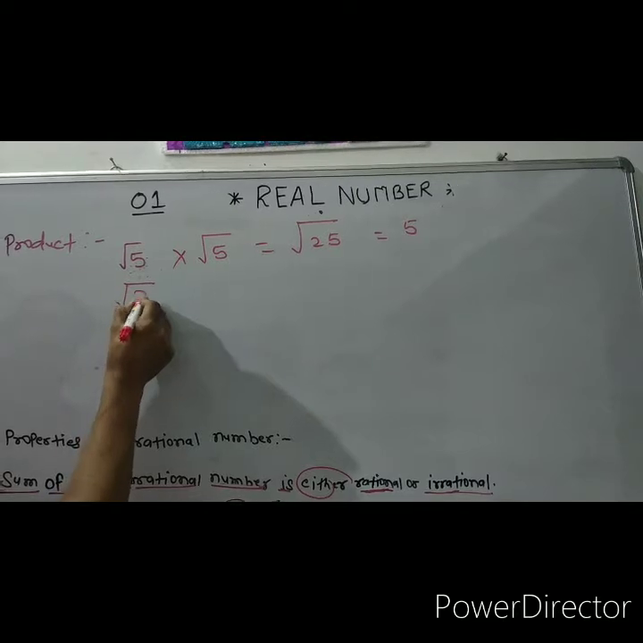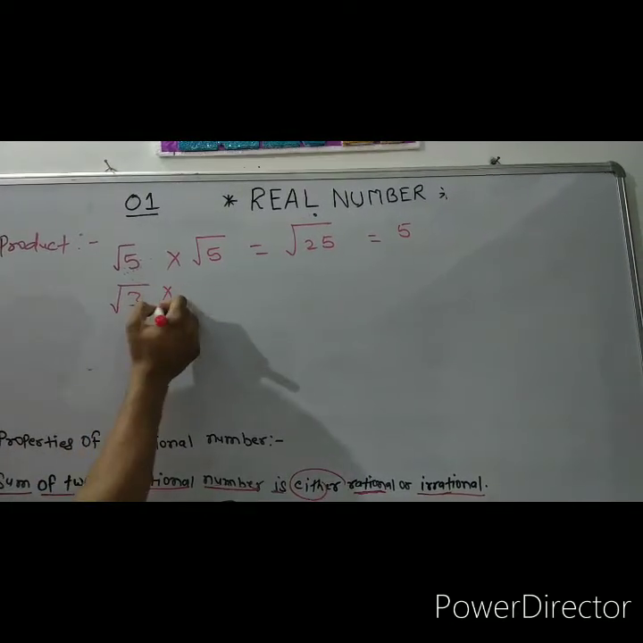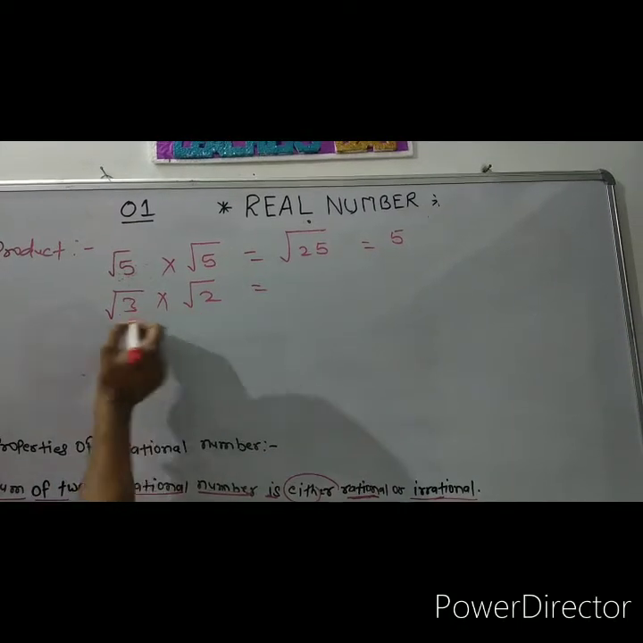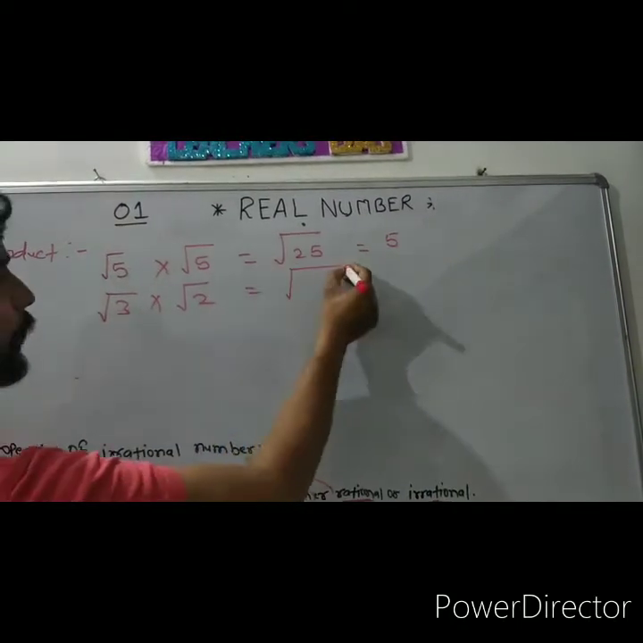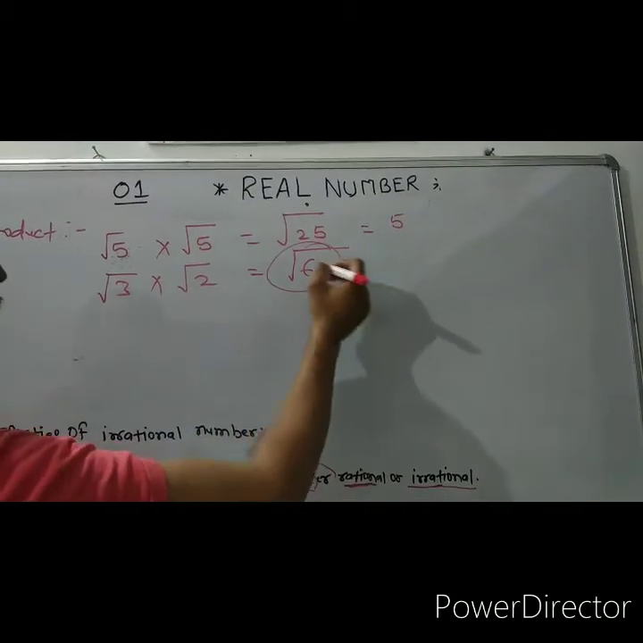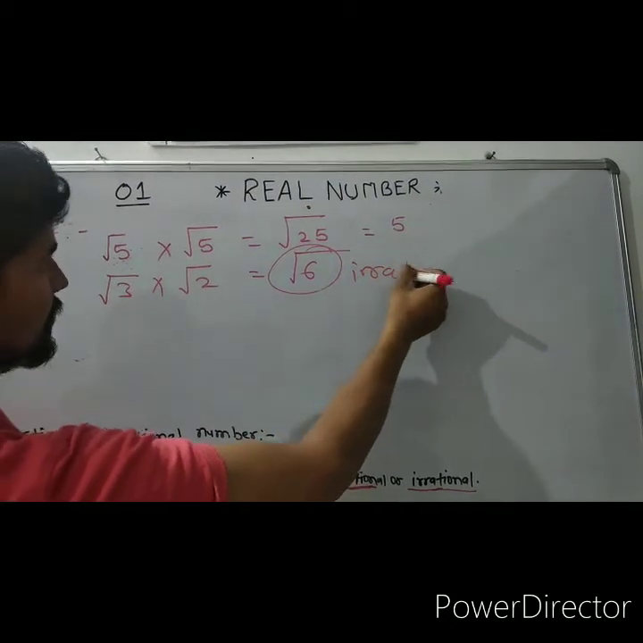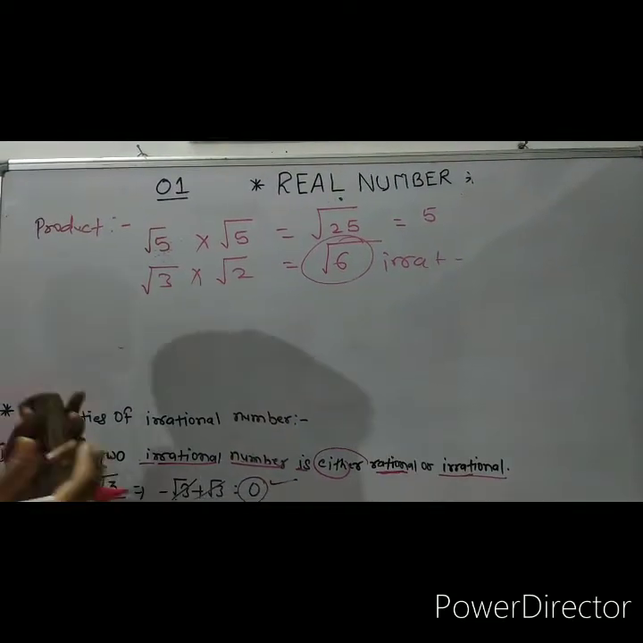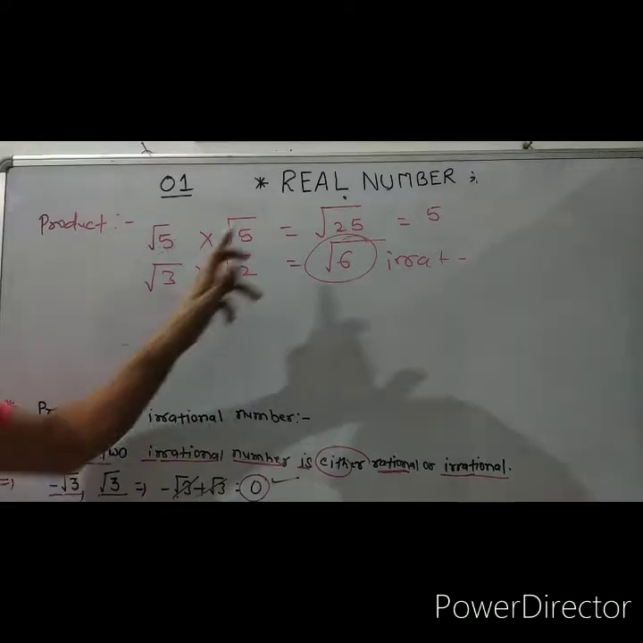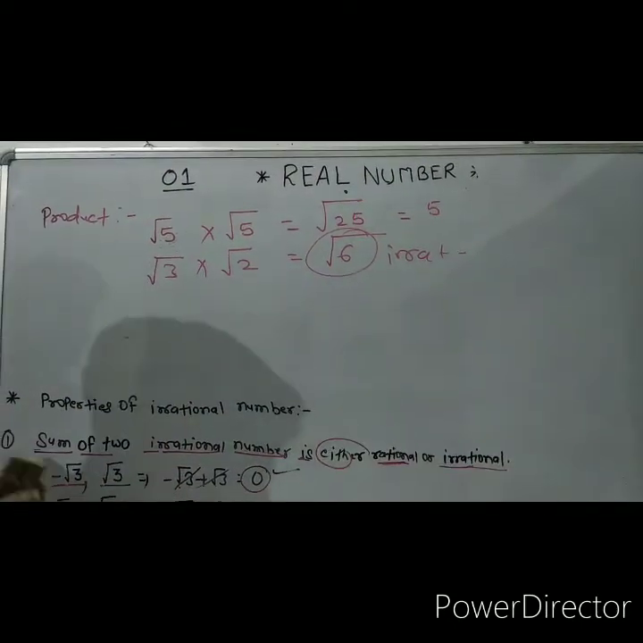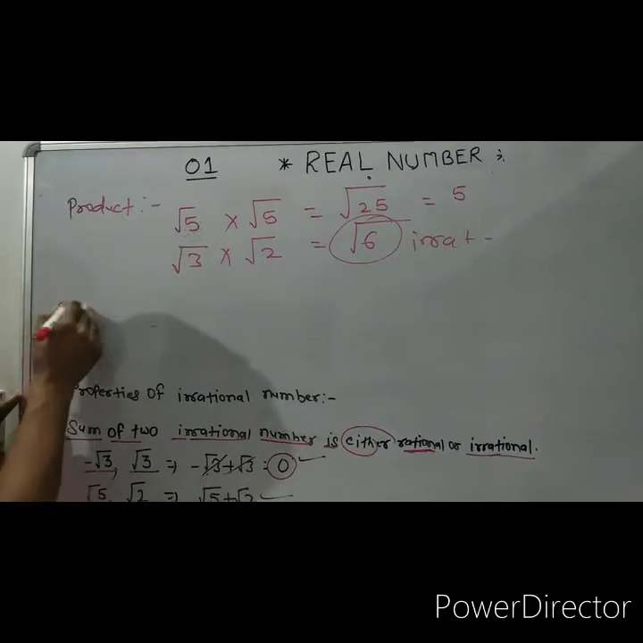Now another, root 3 is an irrational number and root 2 is an irrational number. Now when we multiply both irrational numbers, we take the single root and 3 twos are 6. So root 6 is an irrational number. Means student, अगर दो irrational number को हम multiply करेंगे तो either वो rational हो सकता है या irrational भी हो सकता है.